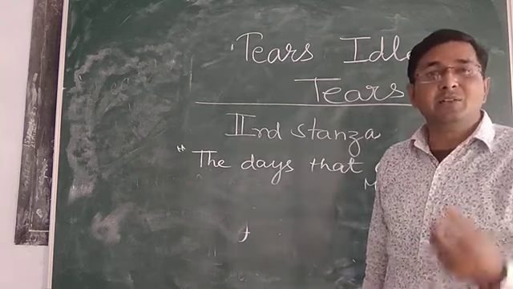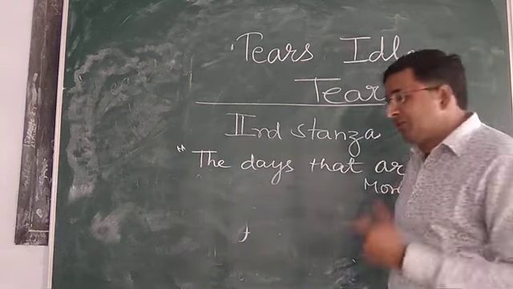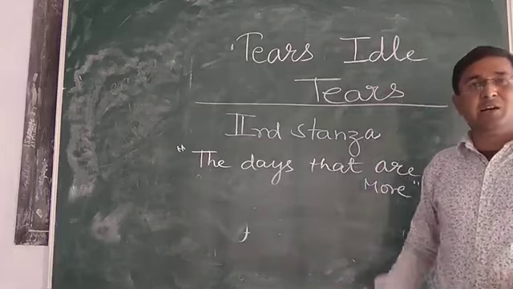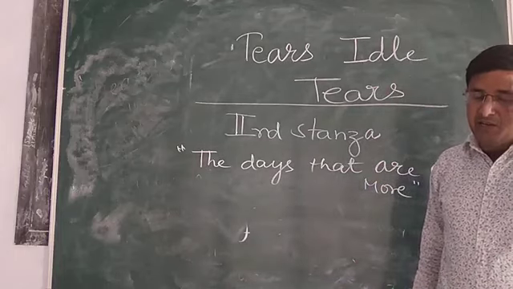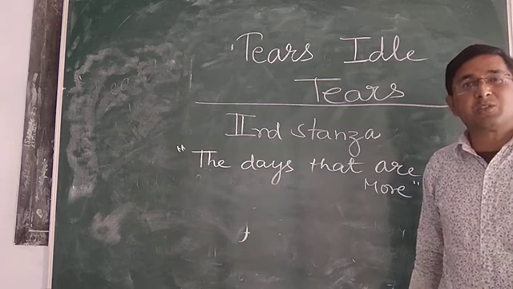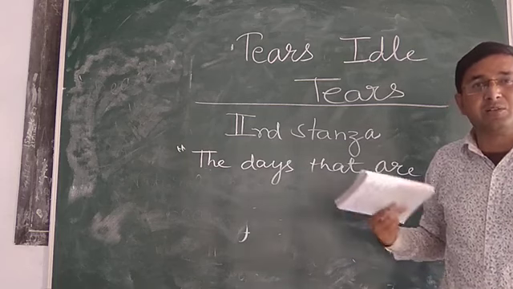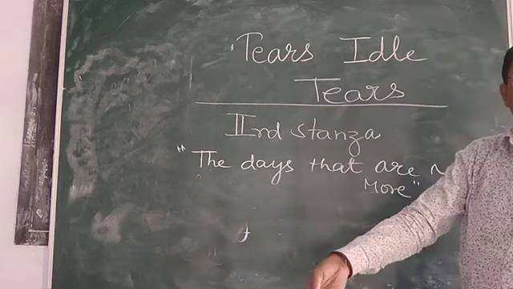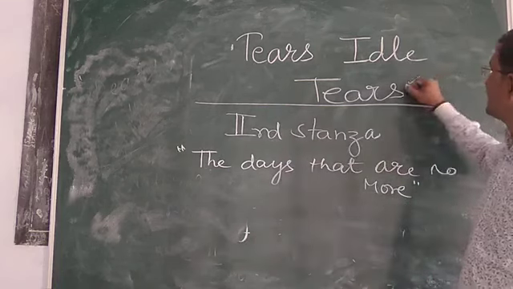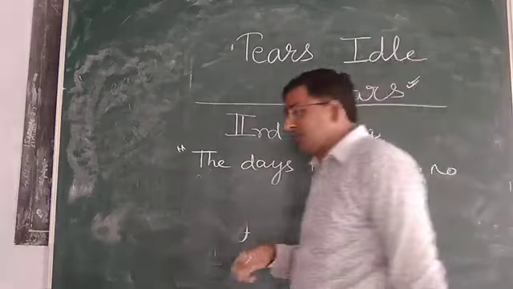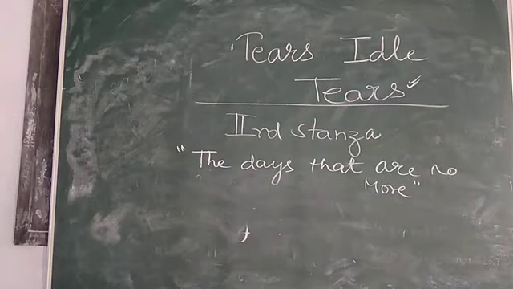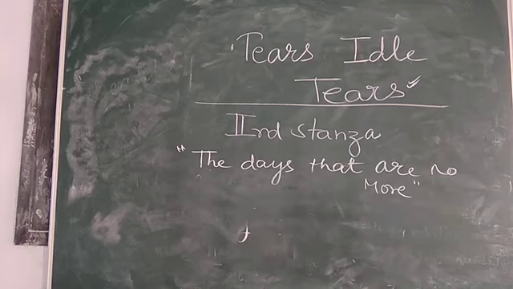It happened, but it happened. So this is the reason that all these sufferings gathered in the heart, collected in the heart, and when there is no space to collect in heart and sentiments and psyche, all they are coming out. These are tears. What are the tears? Tears are the overflow of emotions.